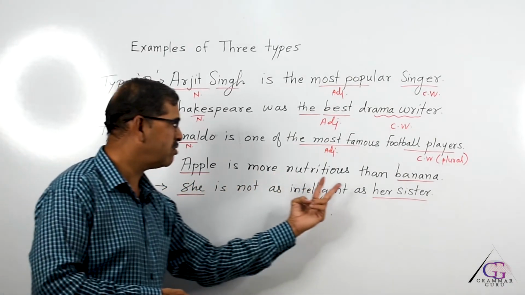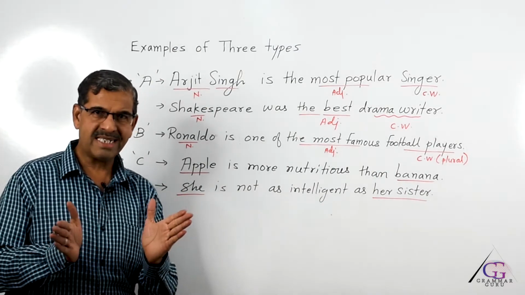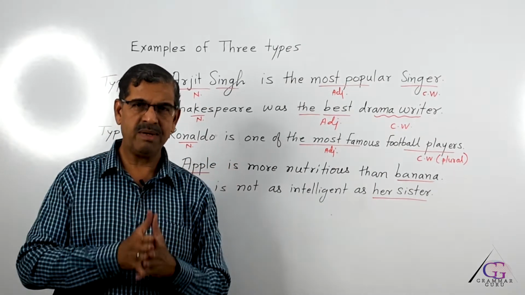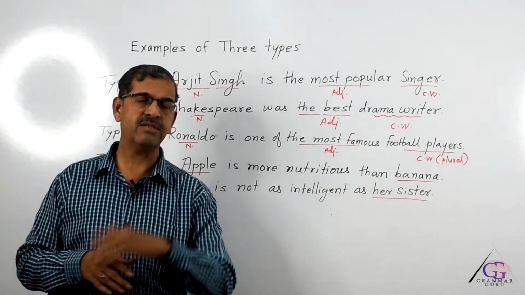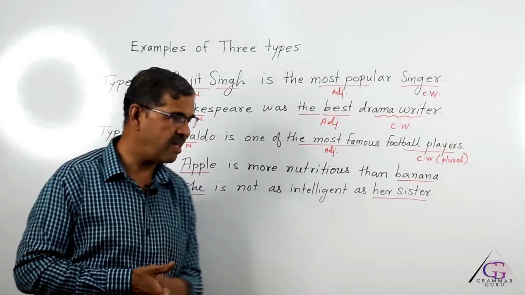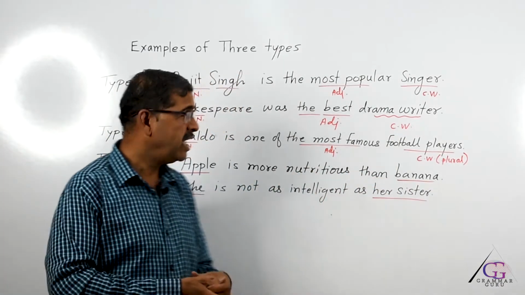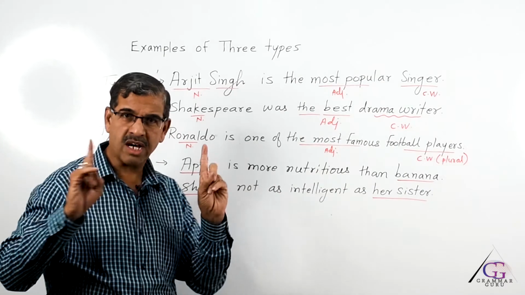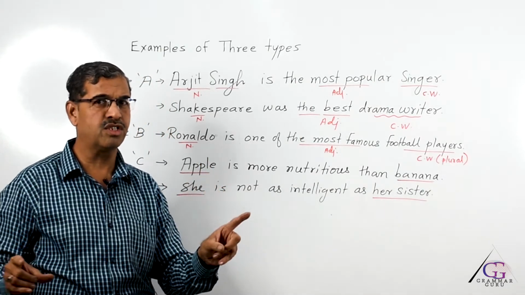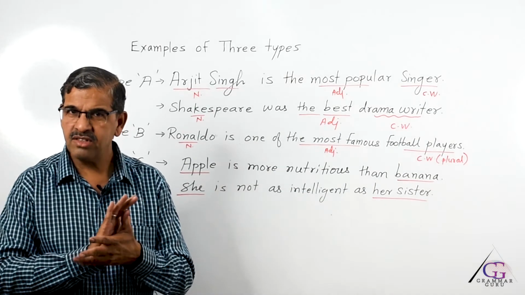Now, Apple is more nutritious than banana is the sentence given. If you remember, in type C there must be two nouns compared, one noun with another noun from the same class word. So, the first sentence is apple is more nutritious than banana. In both cases, banana and apple are from the same class, they are fruits, and they are compared. In this case, superlative degree is not possible.